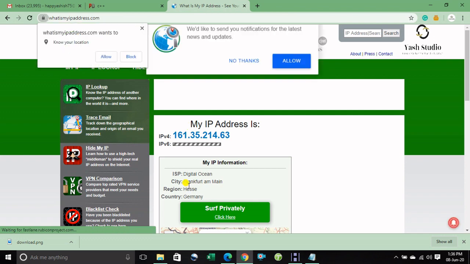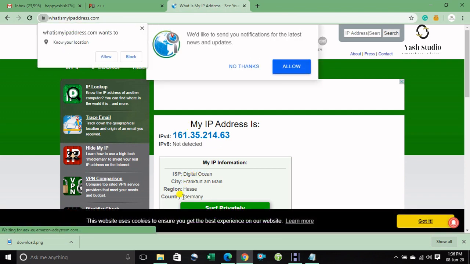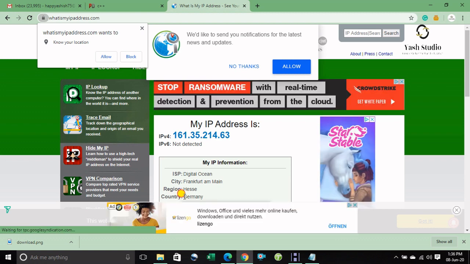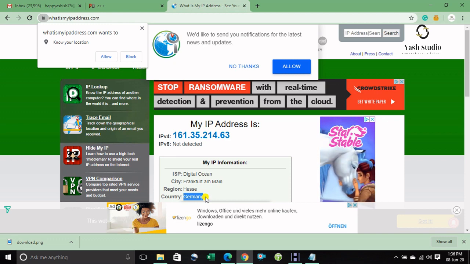The location shows Frankfurt city, country is Germany. This time my IP address shows Germany, not India. I am sitting in Germany. I am sitting here in New Delhi, and my IP address is showing Germany. How very interesting. Oh my god.